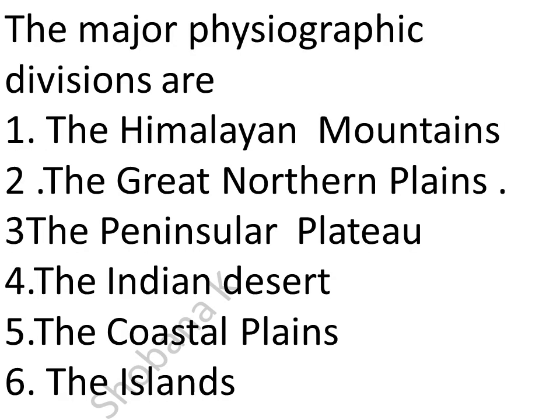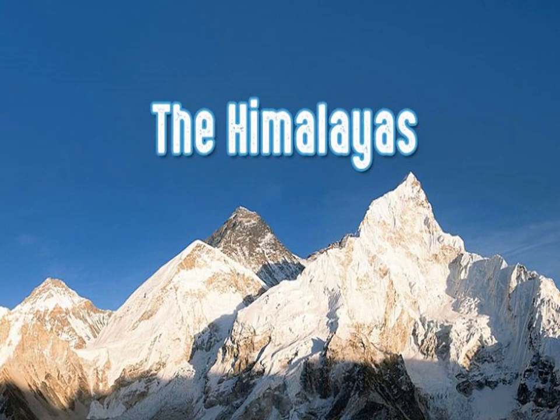The major physiographic divisions are: number 1, the Himalayan mountains; number 2, the Great Northern Plains; number 3, the Peninsular Plateau; number 4, the Indian Desert; number 5, the coastal plains; number 6, the islands. Now, we will see each of the physical divisions of India in detail. First, the Himalayan mountains. Introduction.